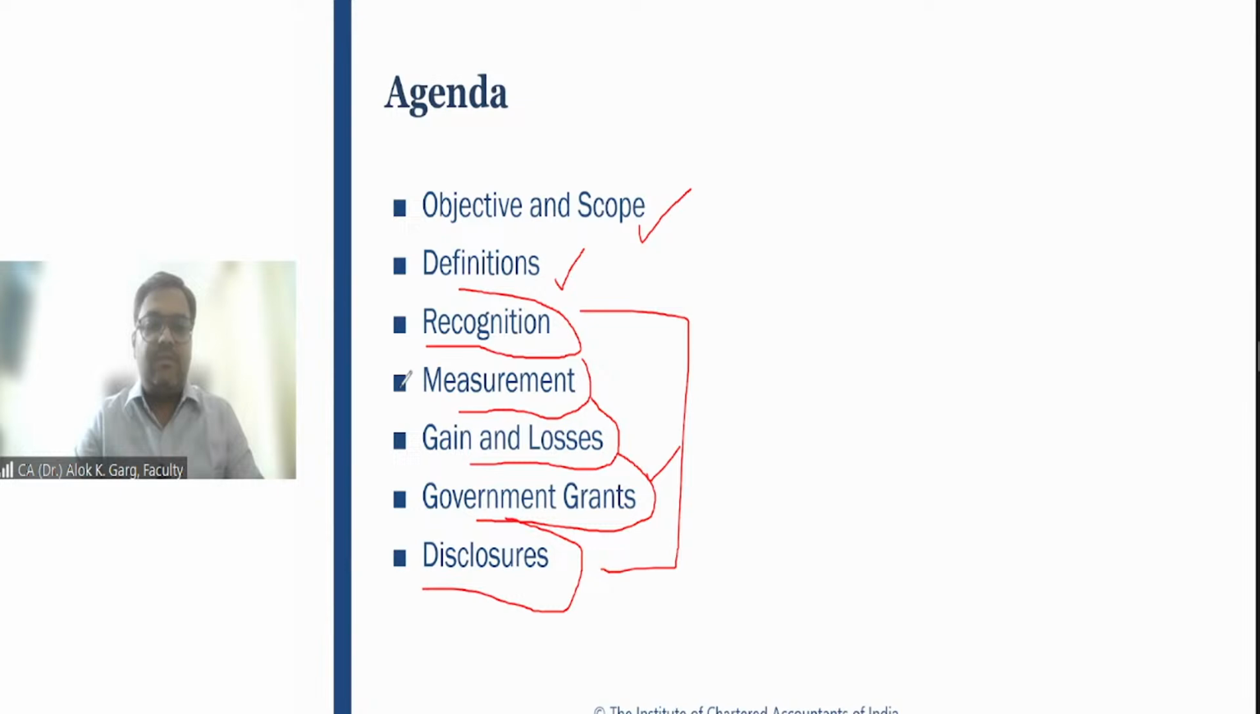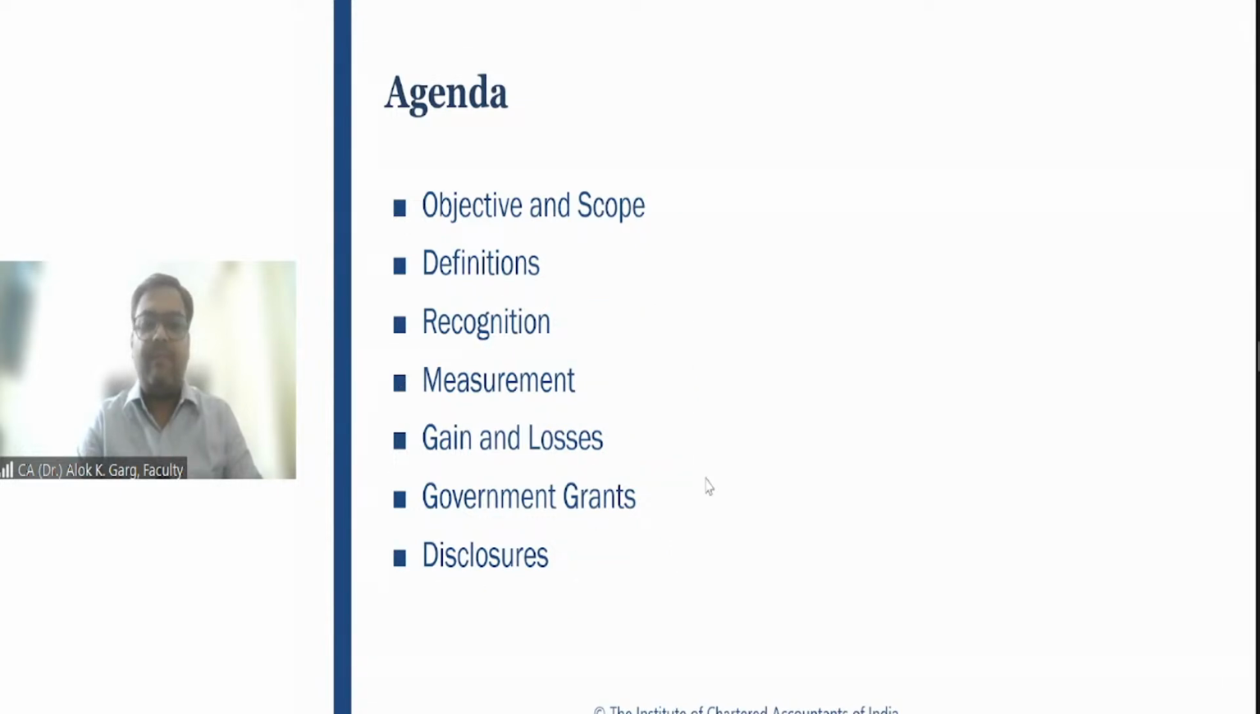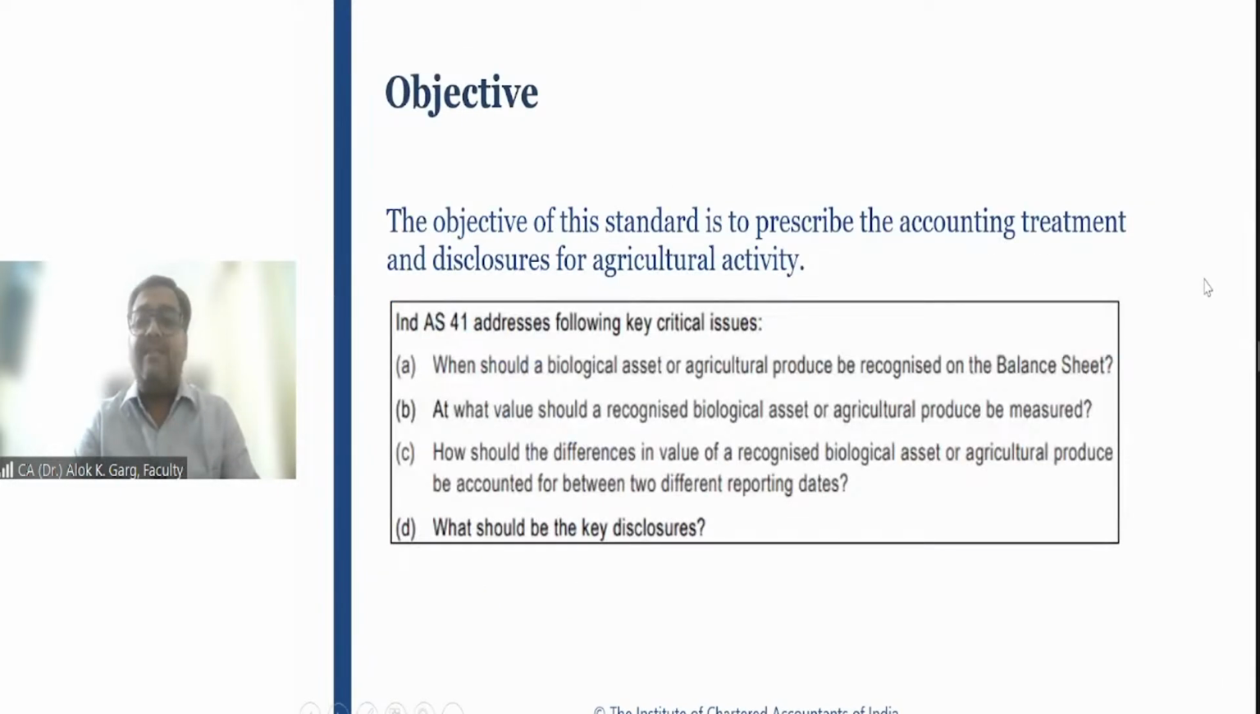Okay. So let's move on. First of all, why has this standard been issued? What is the objective of this standard? Like other standards, every standard has some objective, every standard has some purpose, right? The objective of this standard is to prescribe the accounting treatment and disclosures for agricultural activity.